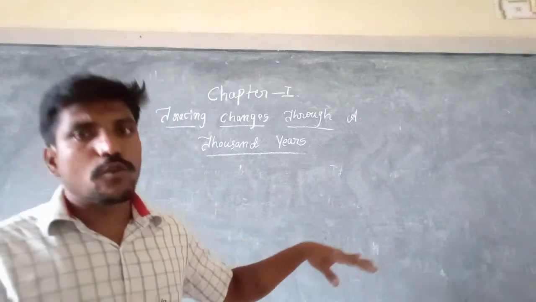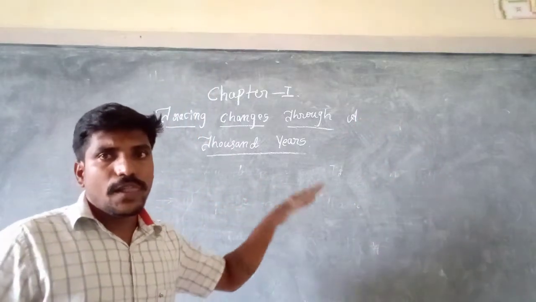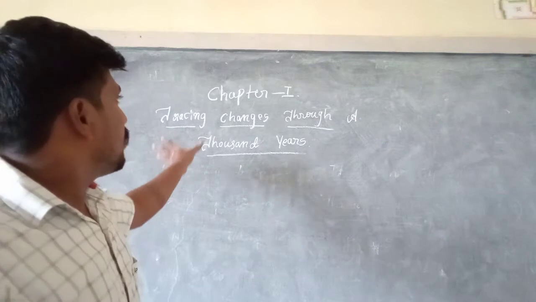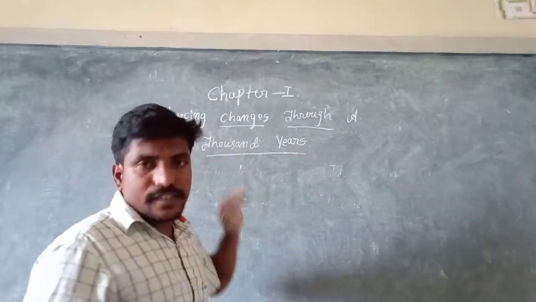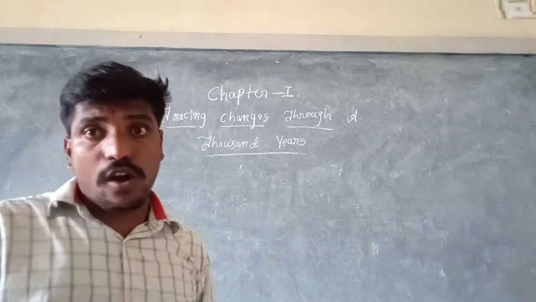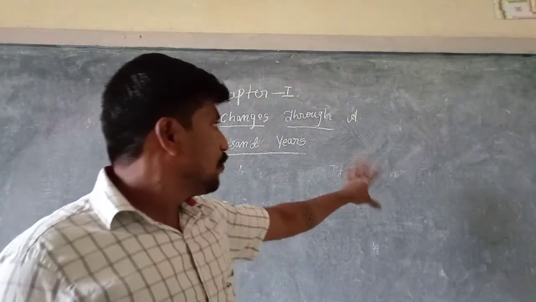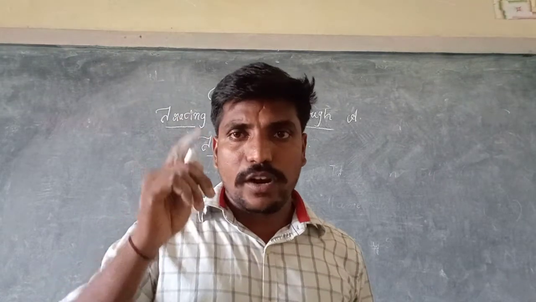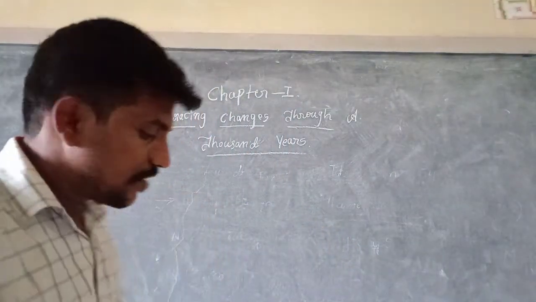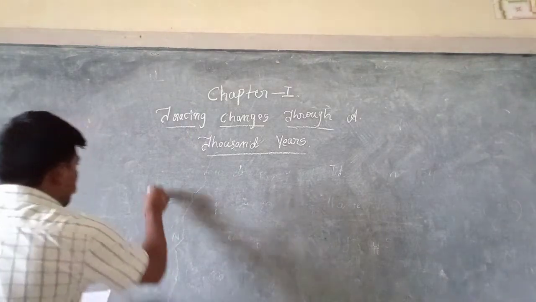So this is all about tracing the changes through 1,000 years, how the map has changed during these years, right? So let's start our first point of the lesson, children, that is new and old terminologies.